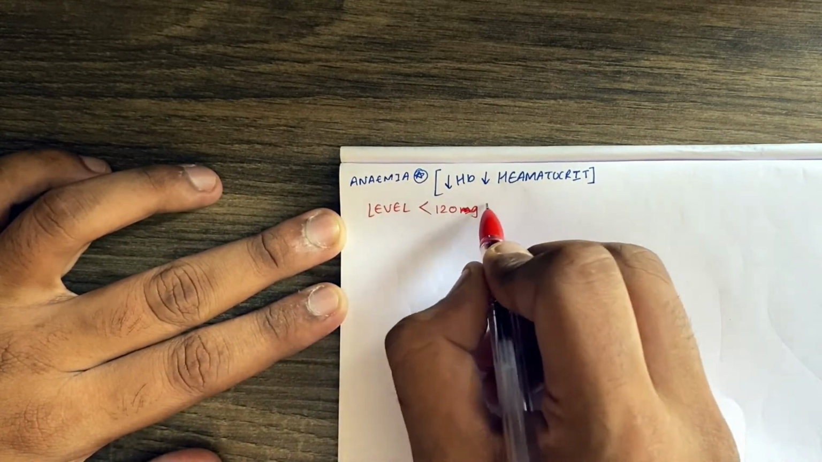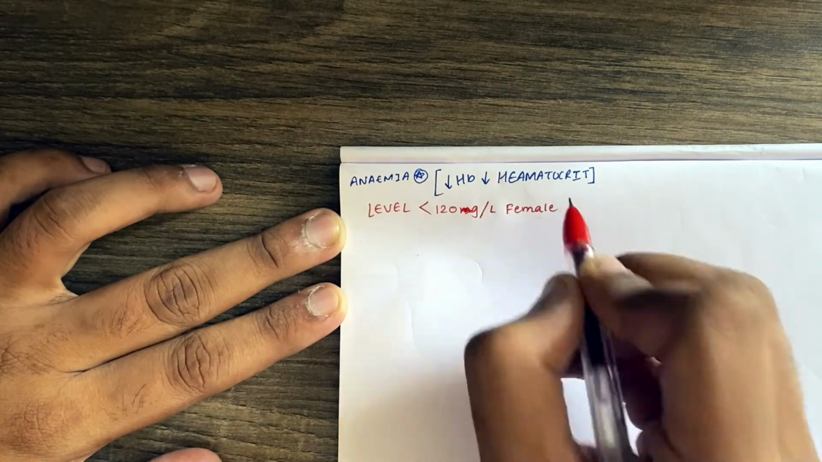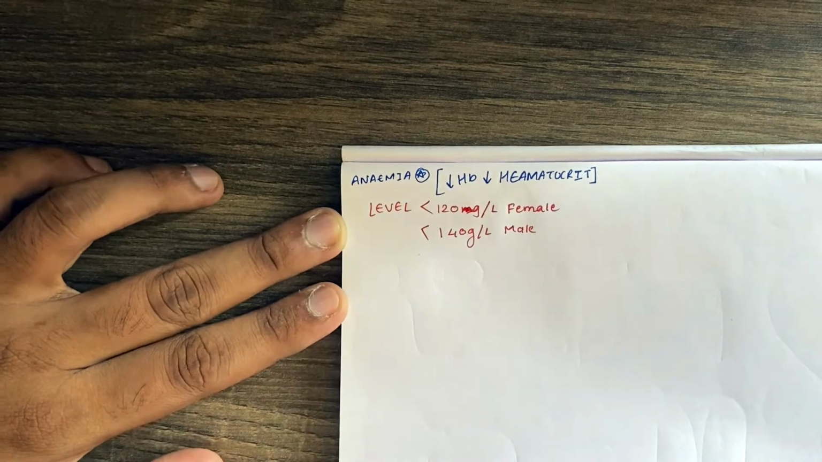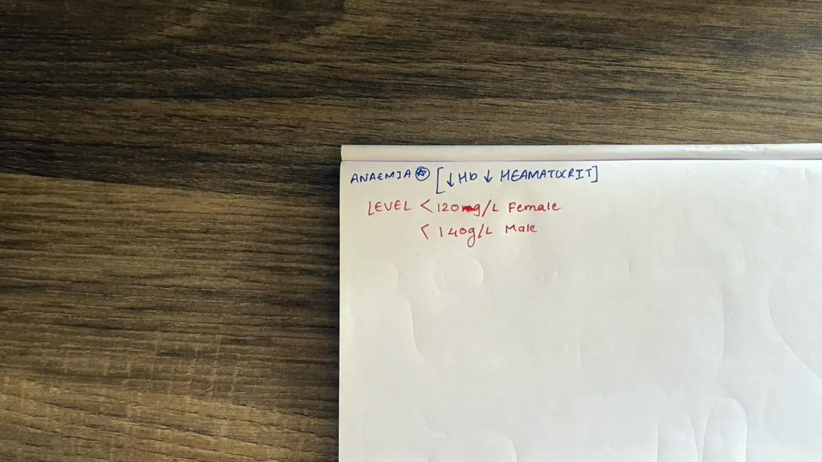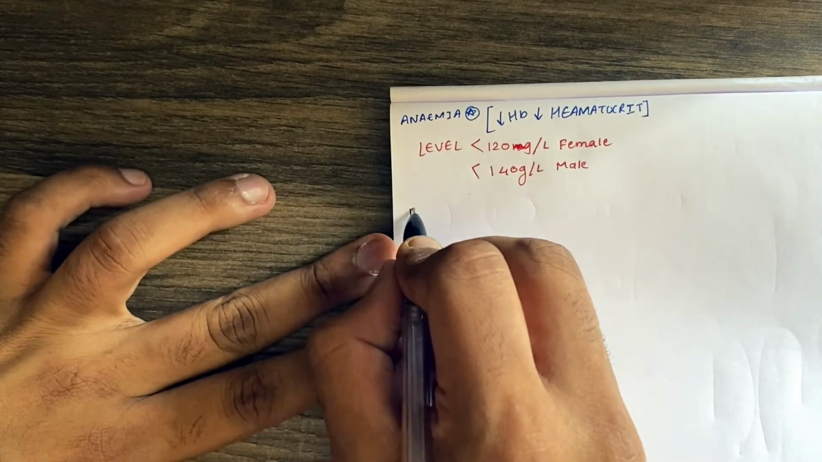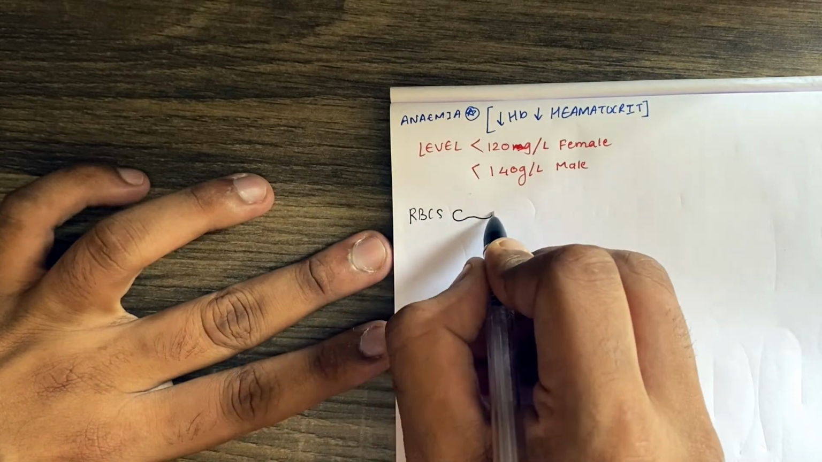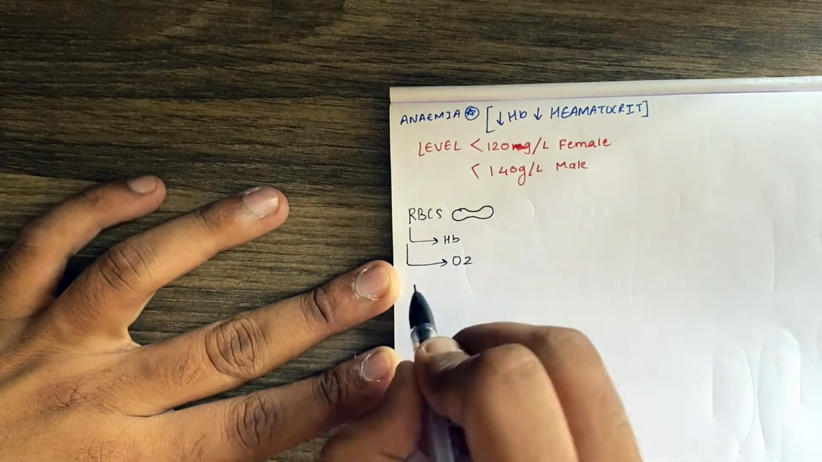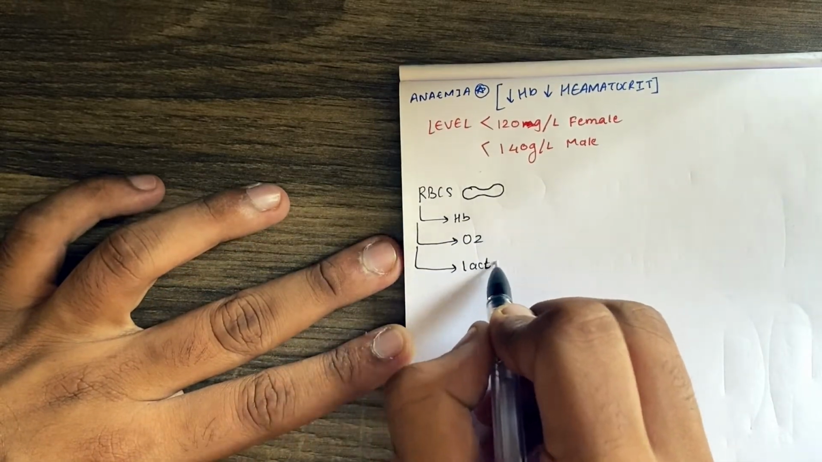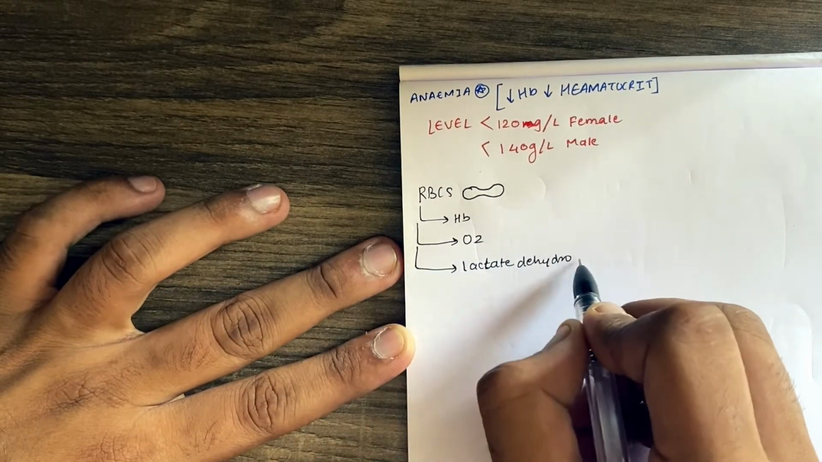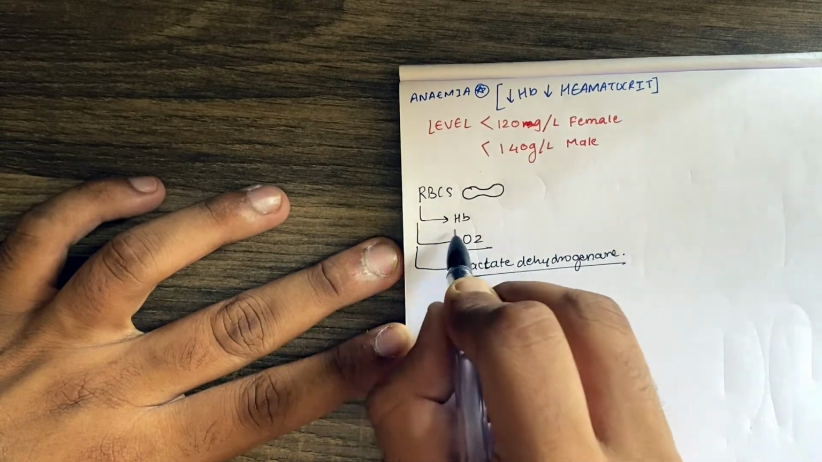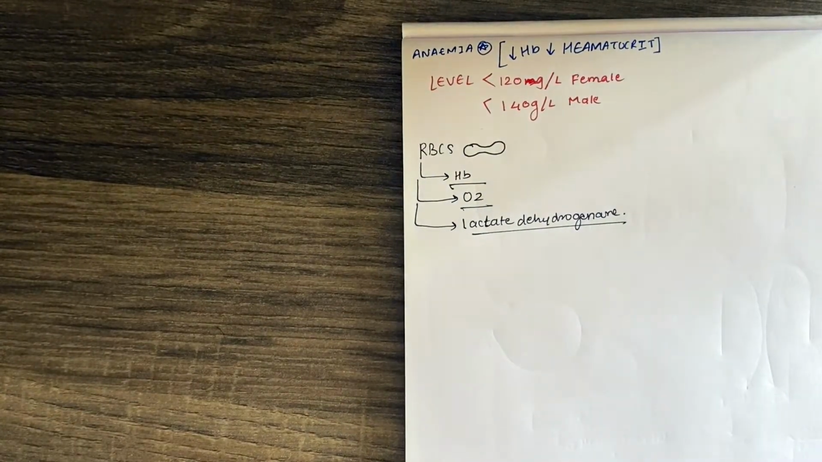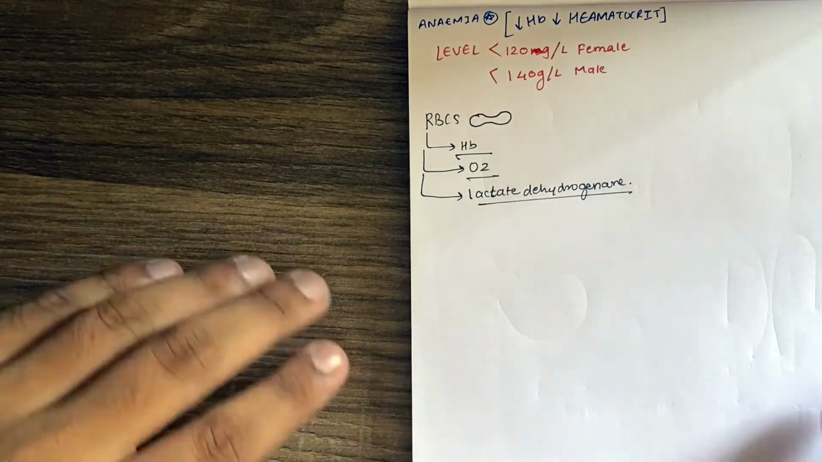Normal hemoglobin is around 120 grams per liter for females, and 140 grams per liter for males. So RBCs have three things: hemoglobin, oxygen, and lactate dehydrogenase, which is an important enzyme present in them. I'll be talking about that later, but keep in mind that lactate dehydrogenase is there.